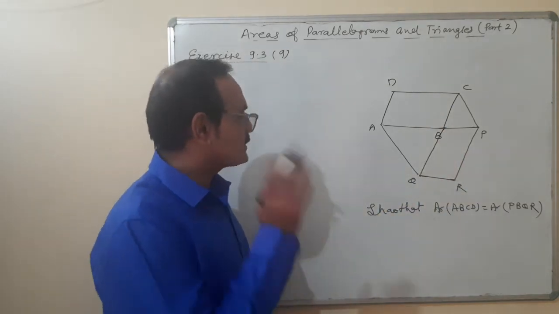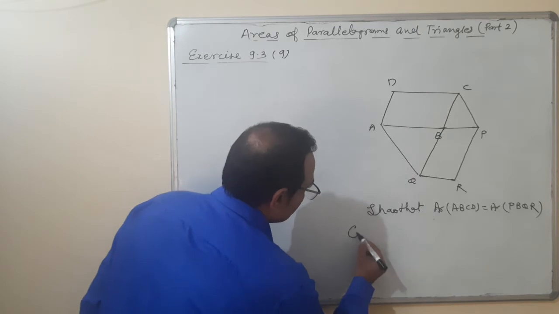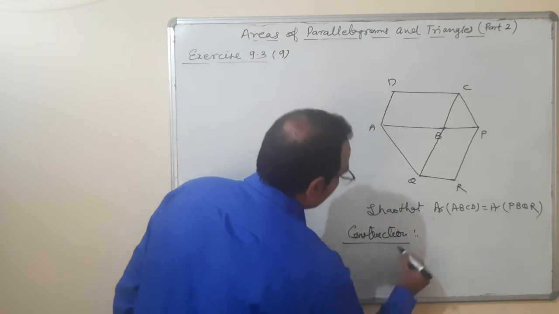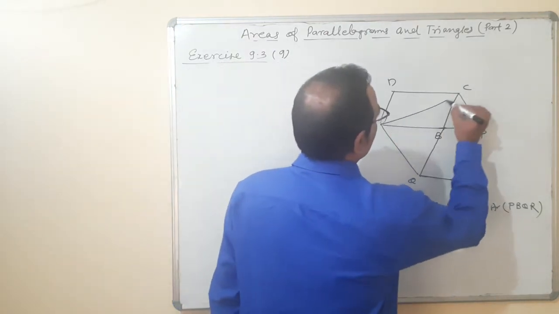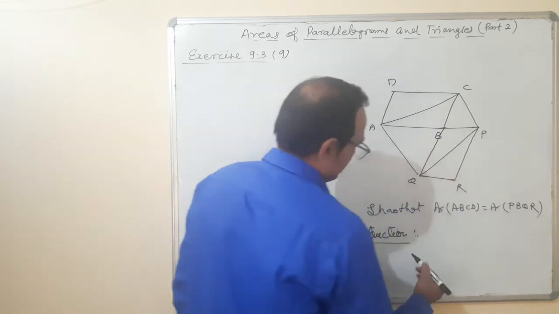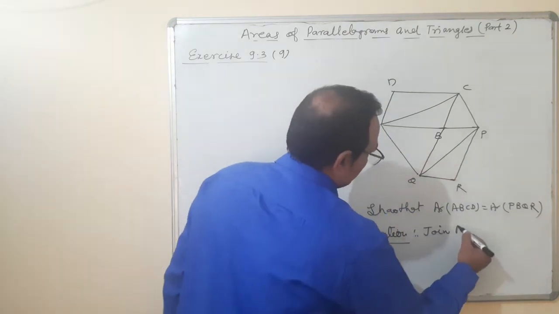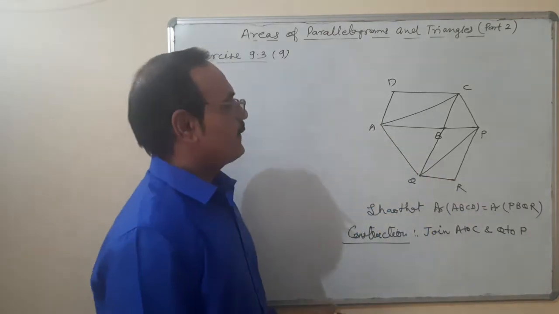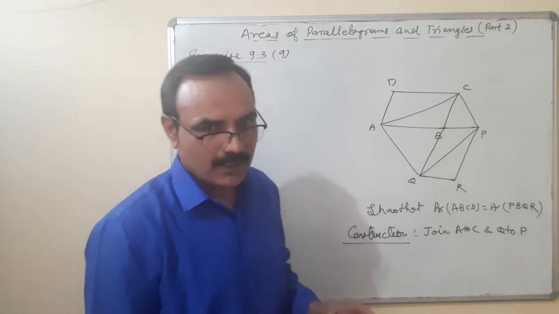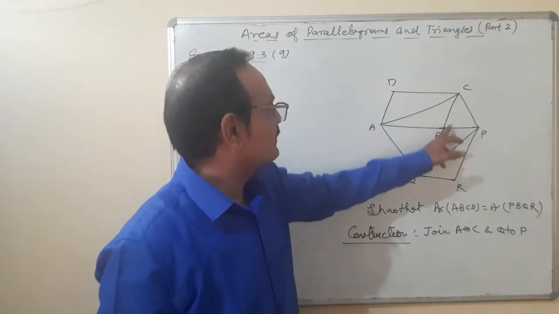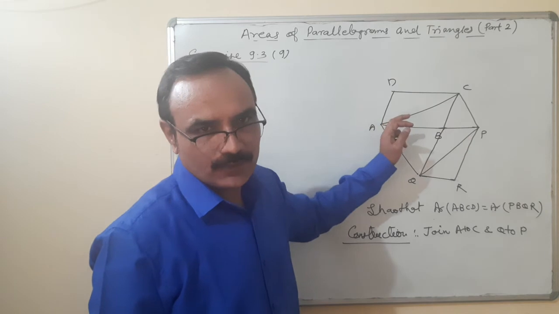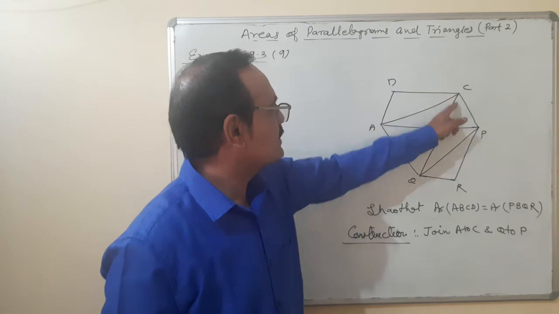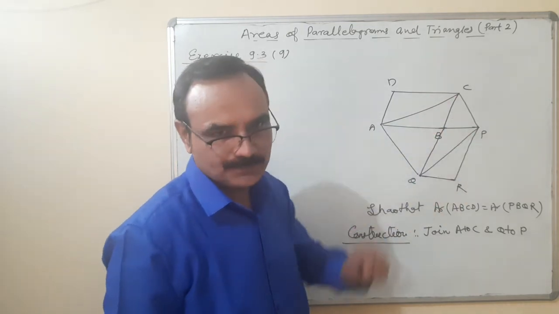First of all, a construction is required here. In the construction, what I am doing here, I have to join from A to C and join from Q to P. Okay, now you can see that a connection is created: one is ACB, and the second is QBP.